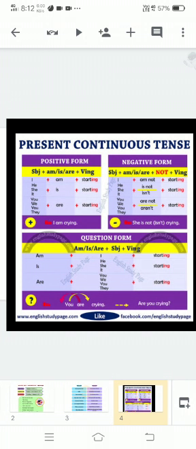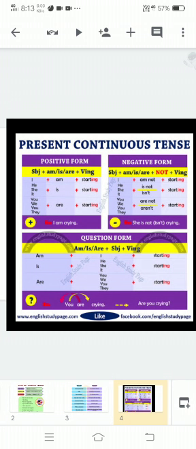Always remember that with I we use am, with he, she, it we use is, with you, we, they we use are, and then after it will be the same. Okay, am I starting, is she starting, are they starting, like that.